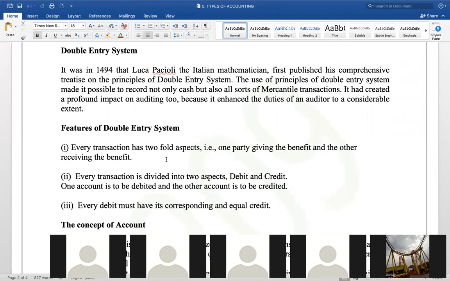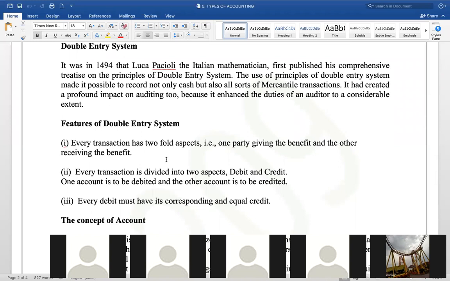Double entry system. Here we are, double entry system. When I'm teaching MBA students in the first semester of MBA, they have a subject called accounting for management. What you are studying for 3 or 4 semesters, they study in just 6 months. Accounting one, two, three, cost accounting and managerial accounting, all 4 or 5 accounting papers are clubbed into one subject for one semester.